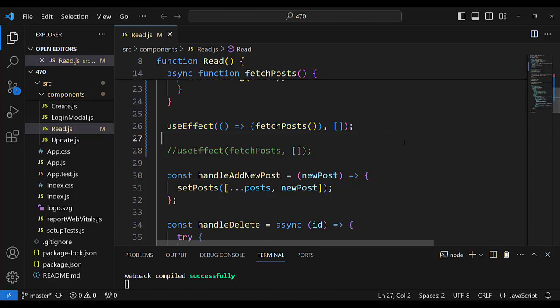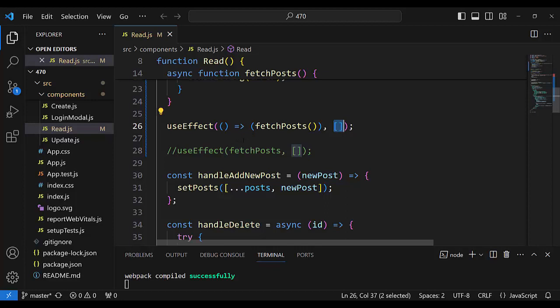useEffect. Here it is. My confusion was why we use an unnamed arrow function. Here it is the first parameter of useEffect, and the second is curly brackets, here empty. It means there is no dependency for